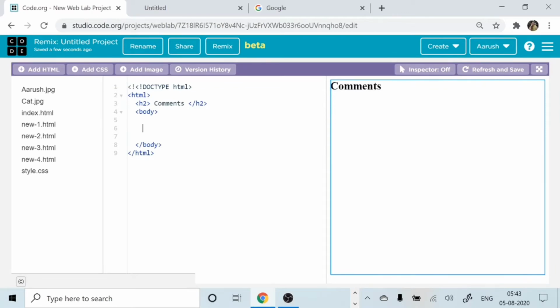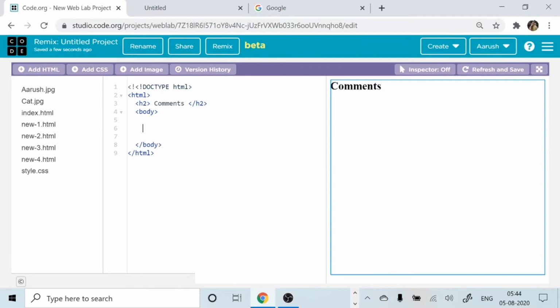See, comments are more like a guide for somebody who is a non-coder, who doesn't know coding, and has to understand what is actually written over here. So this is something which guides what you have to do.